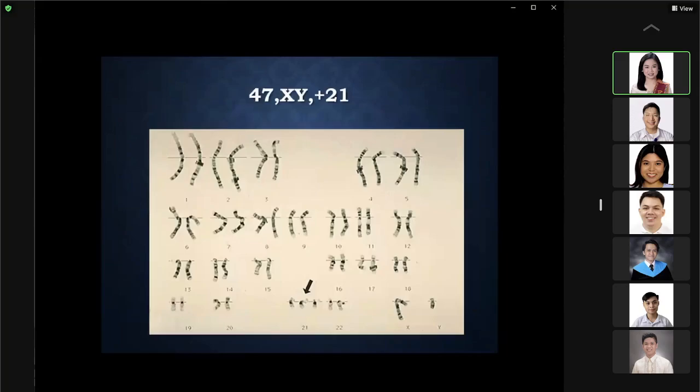And this is a patient with trisomy 21. Okay, so you have 3 copies of chromosome 21, and this is a male. Okay, you have 1 X chromosome and 1 Y chromosome. Okay, the other chromosomes are normal.